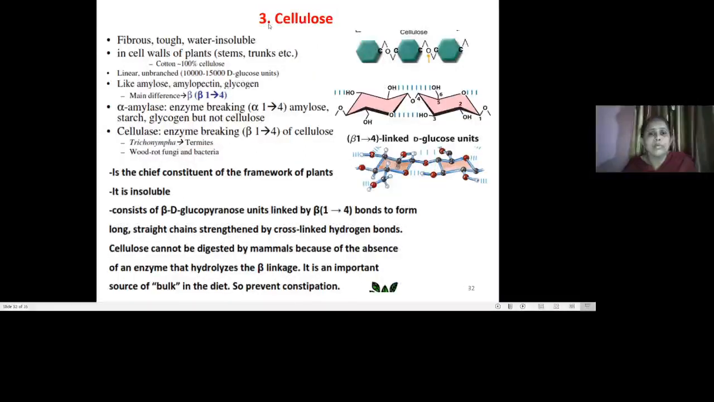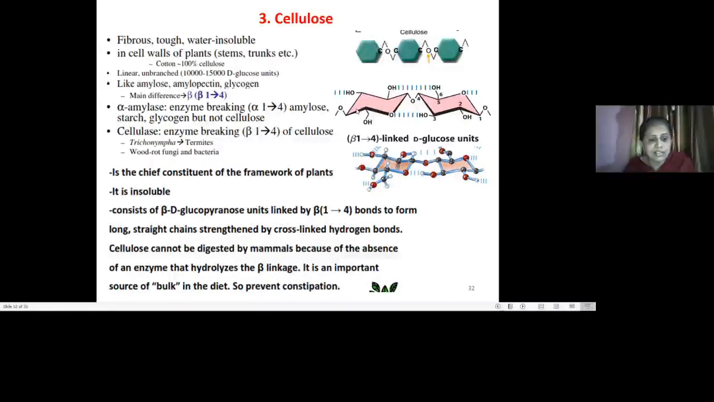Now the next type of homopolysaccharide is cellulose. Cellulose is a fibrous material composing the cell wall of plants. It does not have alpha 1,4 linkages, but here it has a beta 1,4 linkage. So it is a major difference. The linkage is beta 1,4 with a repeating unit of glucose in a chain, and we do not have the enzyme to cut these linkages, that is the cellulase enzyme, and that's why we cannot digest the cellulose.